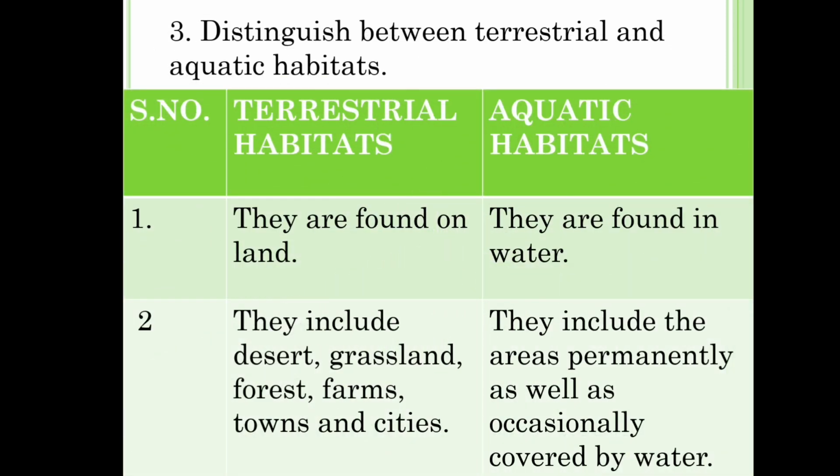Third one, distinguish between terrestrial and aquatic habitats. First one, terrestrial habitats are found on land. Aquatic habitats are found in water. Second point, terrestrial habitats include deserts, grassland, forest, farms, towns and cities. Aquatic habitats include areas permanently as well as occasionally covered by water.